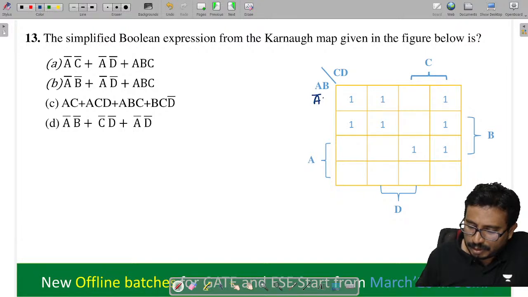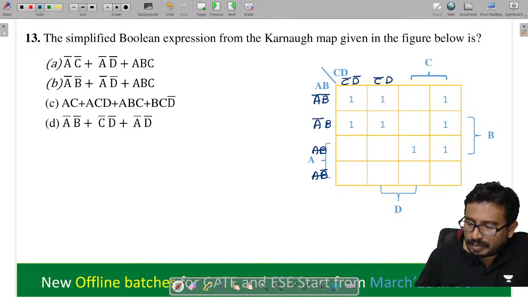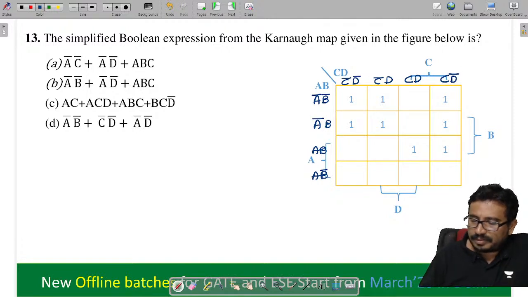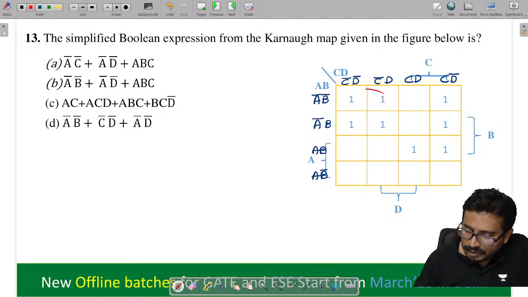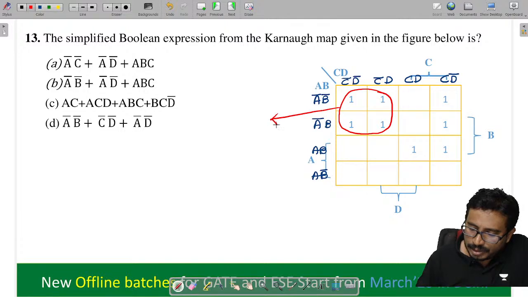Yes, tell me now here A bar B bar, A bar B, A B, A B bar, C bar D bar, C bar D, C D, C D bar. So try for the quad. You tell me, we have this quad here. From this quad, what did we get?